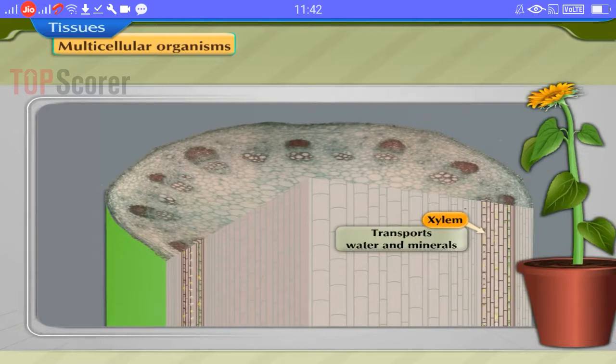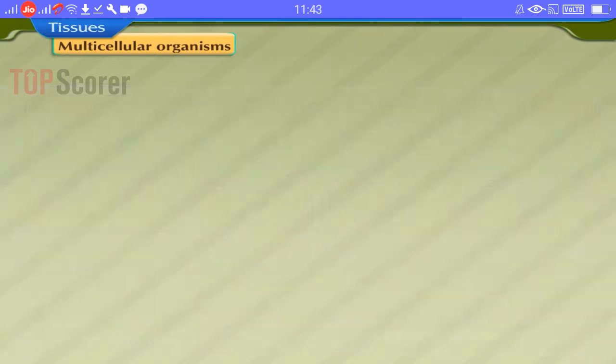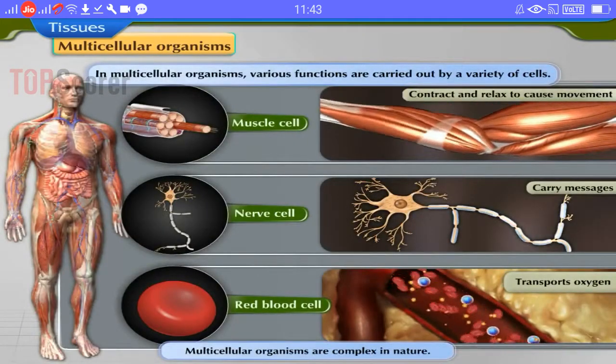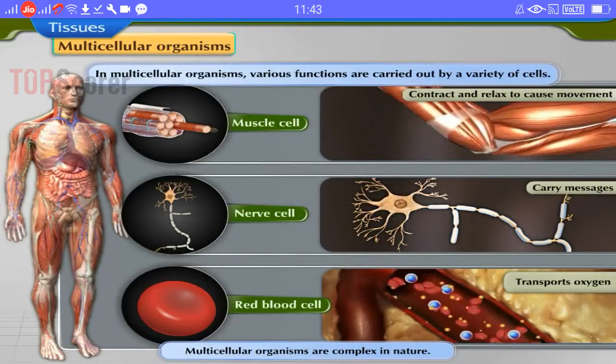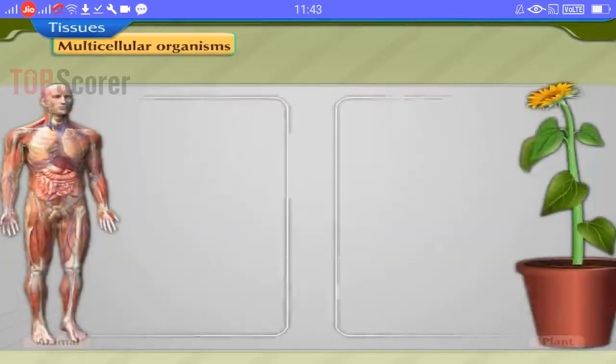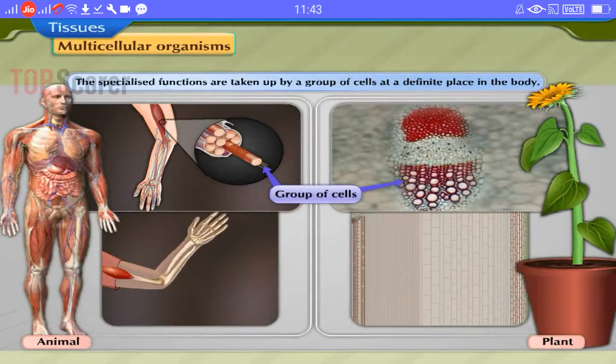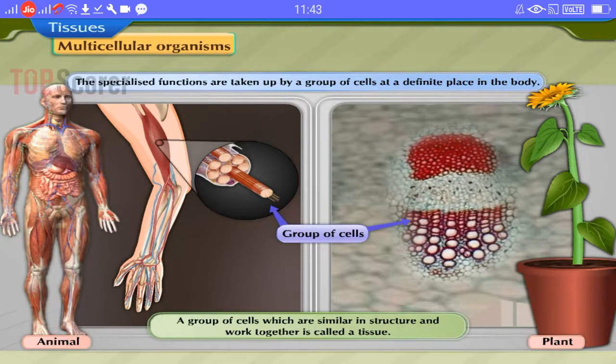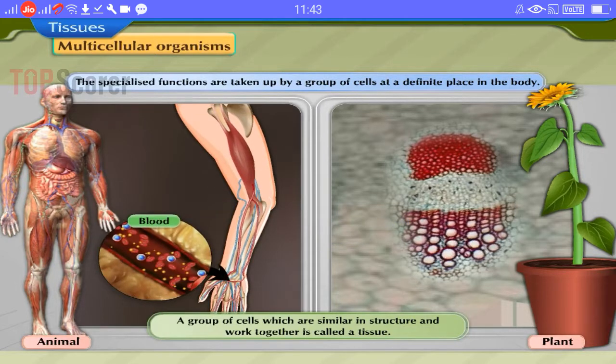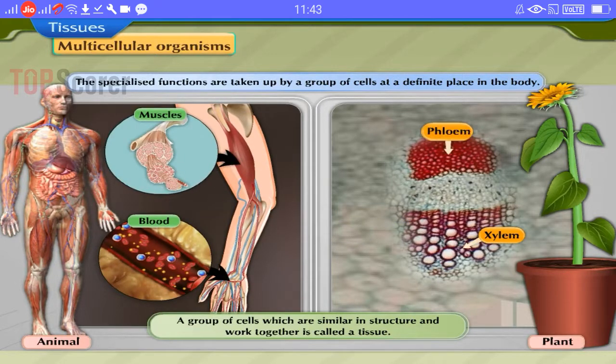Xylem transports water and minerals, and phloem transports food in plants. Hence, multicellular organisms are complex in nature. In living organisms, each specialized function is taken up by a group of cells at a definite place in the body. Such a group of cells, which is similar in structure and work together, is called a tissue. Example, blood, muscles, xylem, phloem, and cambium are different kinds of tissues.